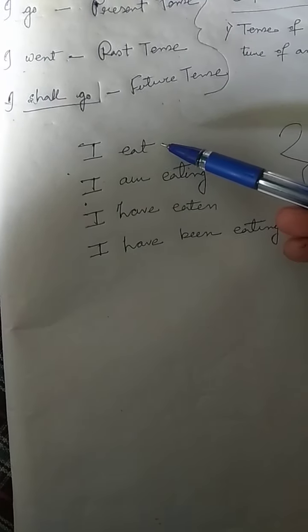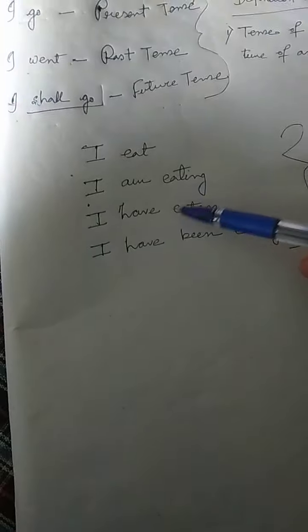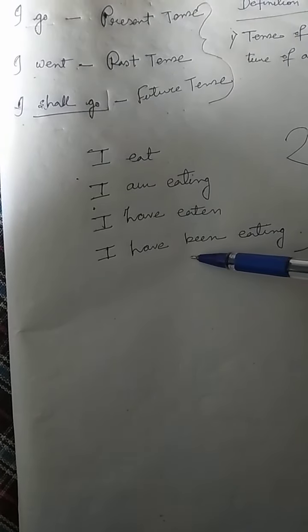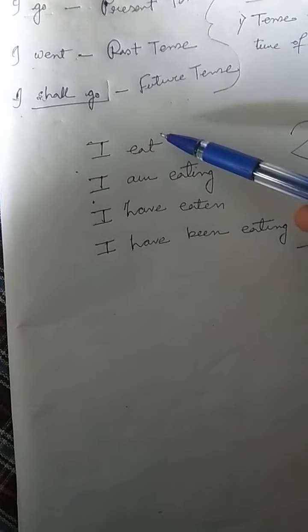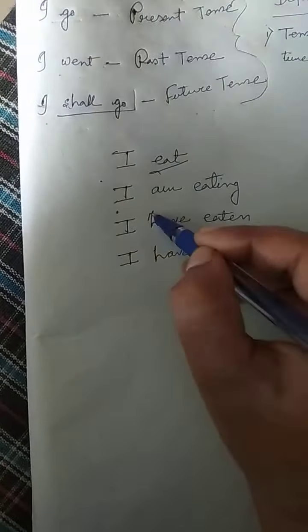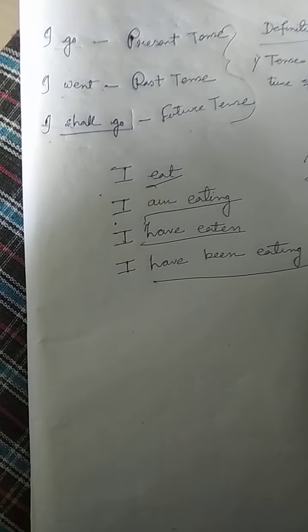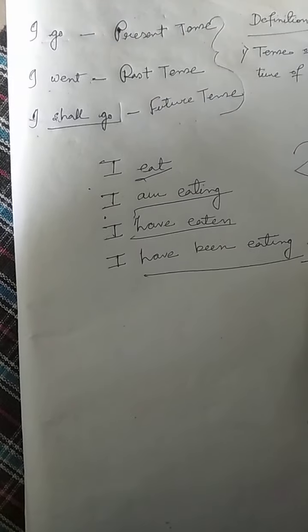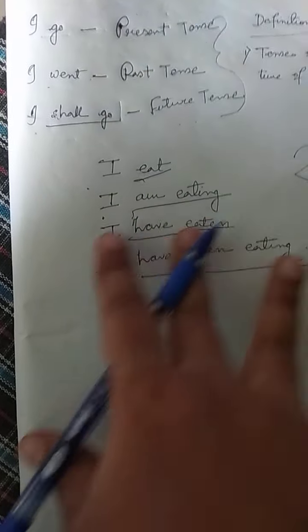Now come here, see these sentences. I eat, I am eating, I have eaten, I have been eating. Notice one thing, in all the sentences the verbs eat, am eating, have eaten, have been eating, all refer to present time. So that means all the sentences are in present. But the formation is clearly different.